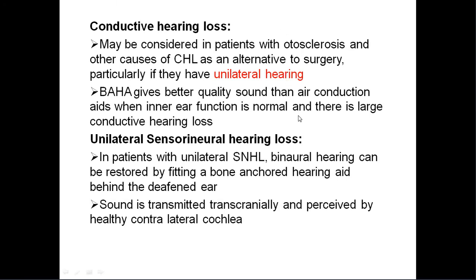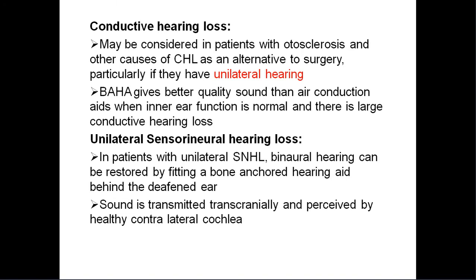Unilateral sensorineural hearing loss. Suppose there is a profound unilateral sensorineural hearing loss; in patients with unilateral sensorineural hearing loss also, you can prescribe this. You can go for the BAHA. In those cases, binaural hearing can be restored by fitting a bone-anchored hearing aid behind the diseased ear. Sound is transmitted transcranially and perceived by the healthy contralateral cochlea. So suppose complete sensorineural hearing loss, in that case, you can go for the BAHA.